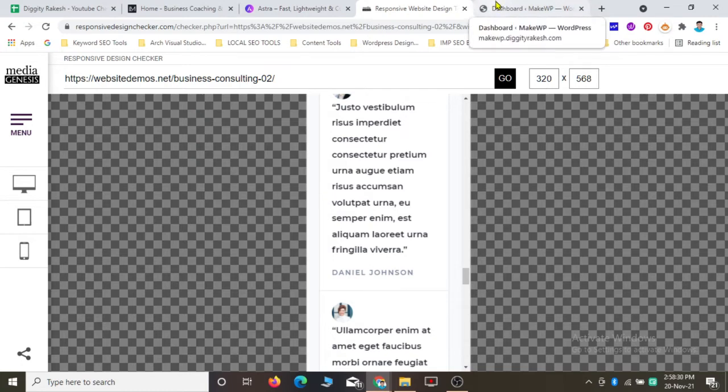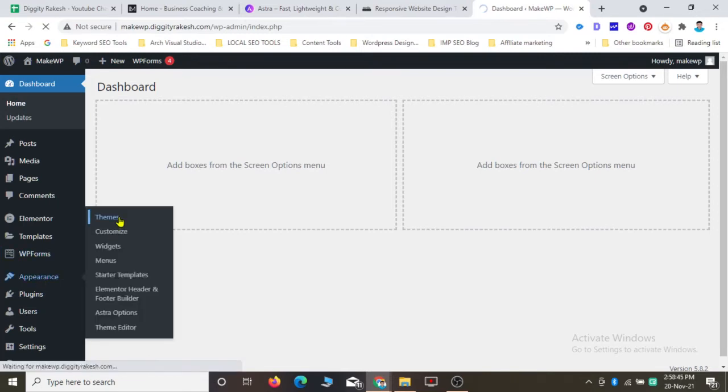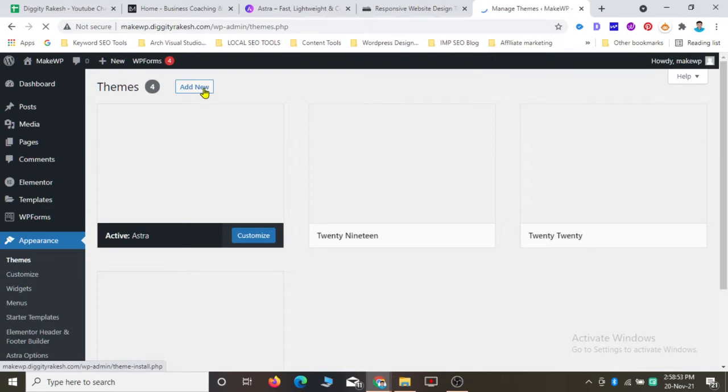Step by step. First you have to go to your dashboard and complete your installation step. After the installation step you can see something like this and come to your dashboard. Now we have to install a theme. To install the theme you just need to come to Appearance, Themes, and click on Add New.